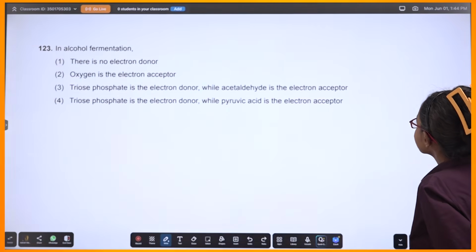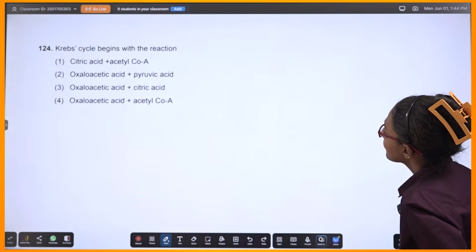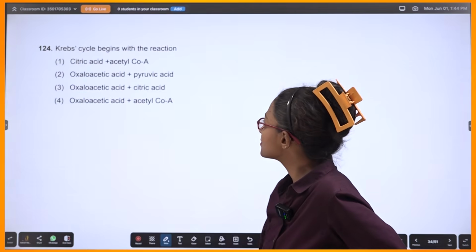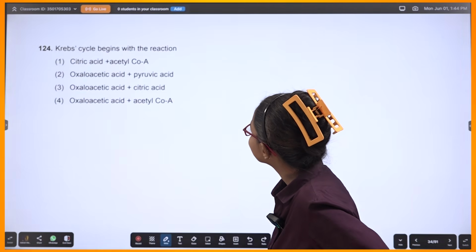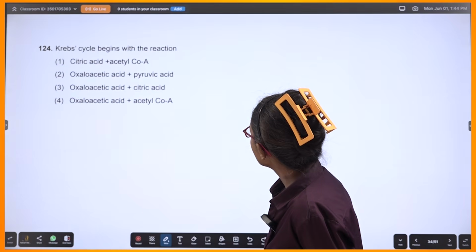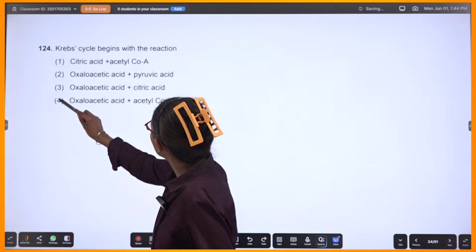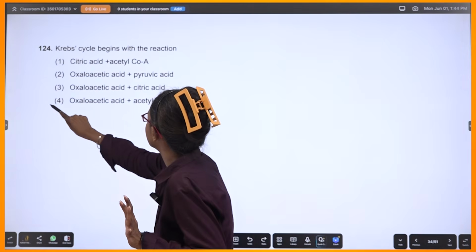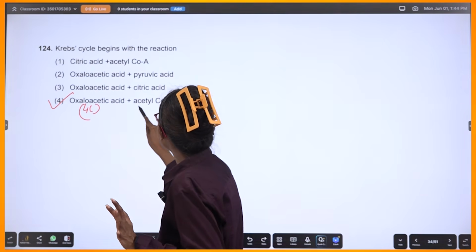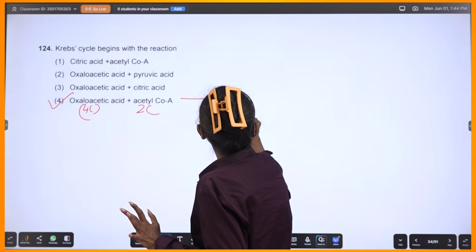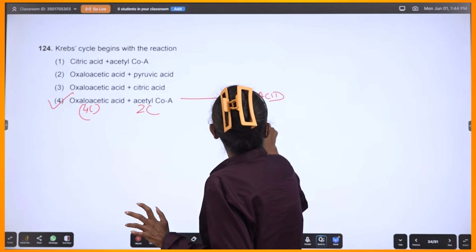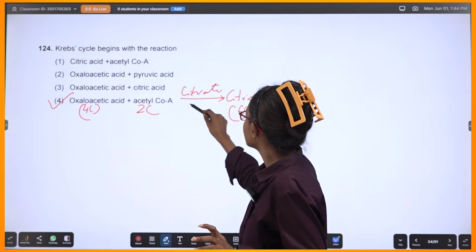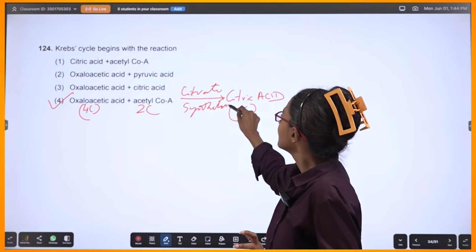All right. More or less, same thing, that citrate synthetase kind of a question. Krebs cycle begins with the reaction. Which one should we take? So it will start with oxaloacetic acid and acetyl-CoA. Oxaloacetic acid is a 4-carbon compound. This is a 2-carbon compound, and you get citric acid, which is your 6-carbon compound, and coenzyme. So this is your citrate synthetase, right? That enzyme. Synthetase. Remember? So fourth one.